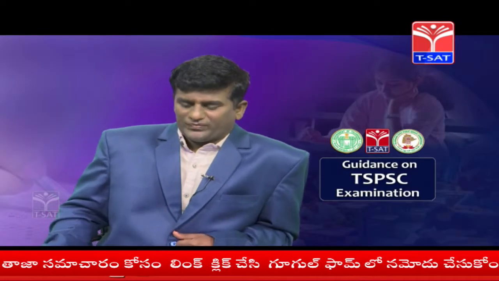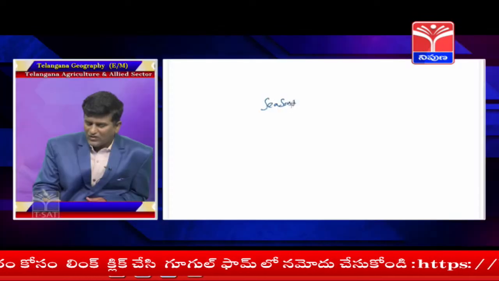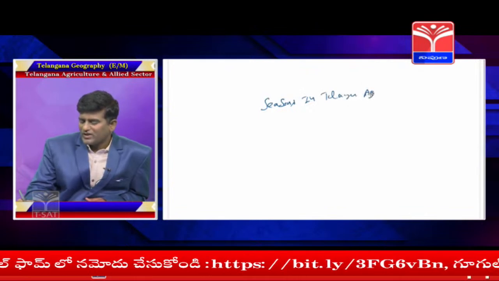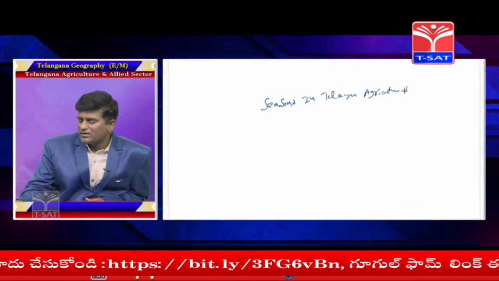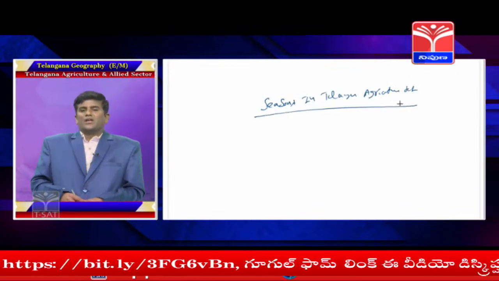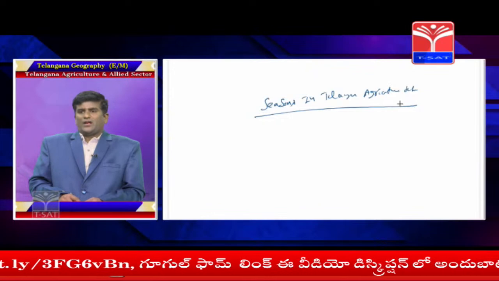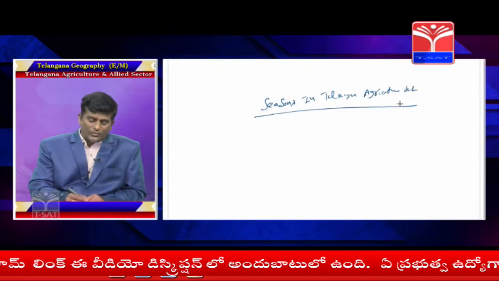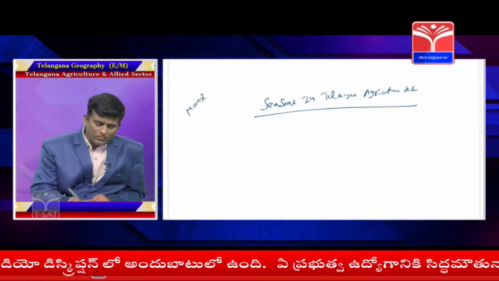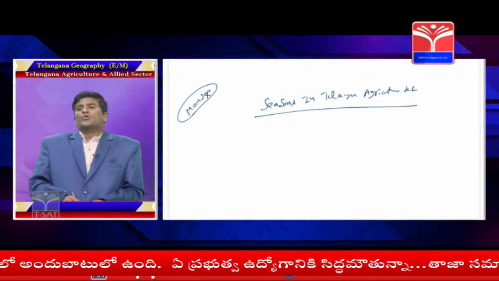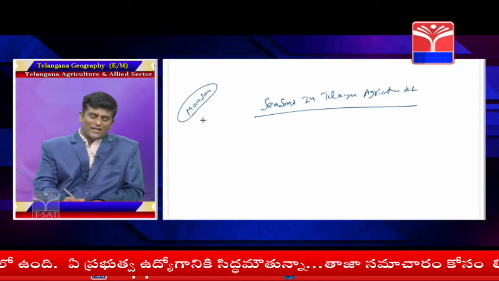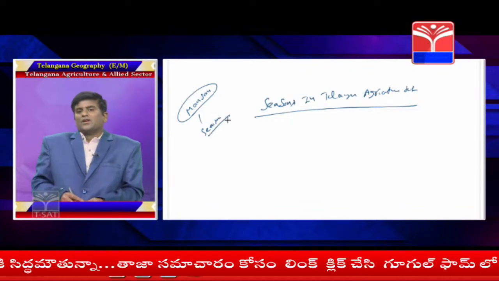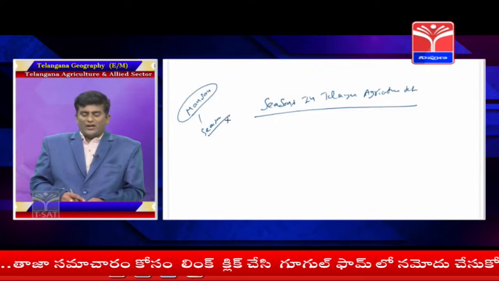Seasons in the Telangana agriculture sector. According to geography, India's climate is different. India depends on the monsoon. Mausam is an Arabic word. Monsoon means season. So, Mausam, monsoon, it is called seasons related.